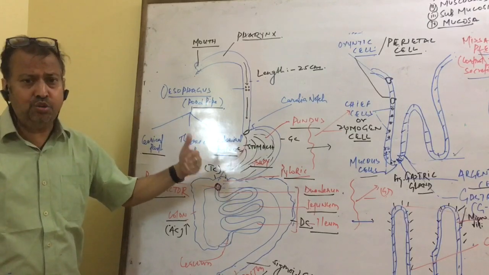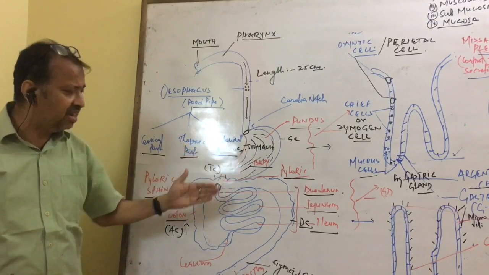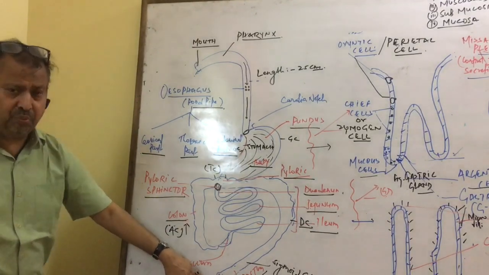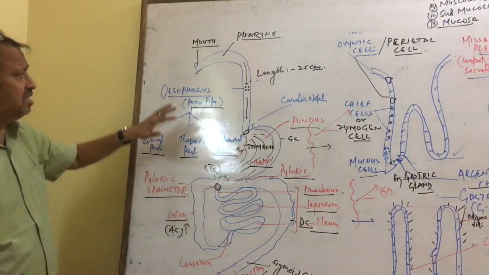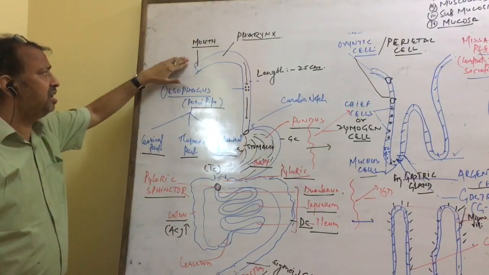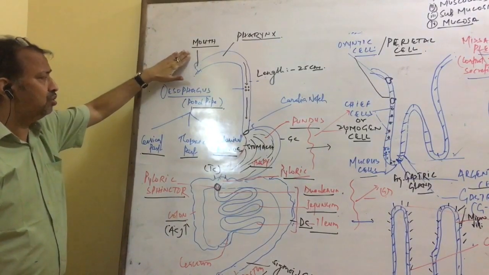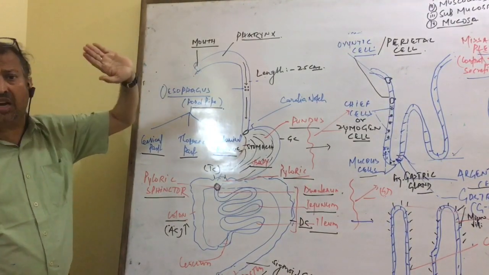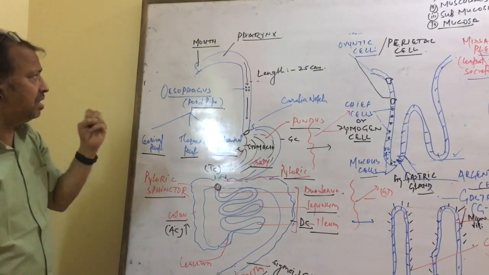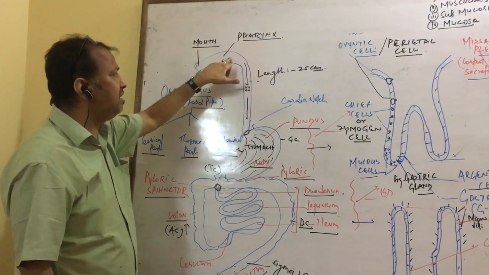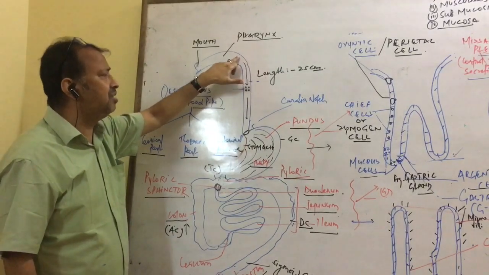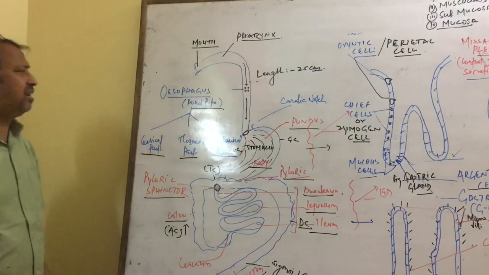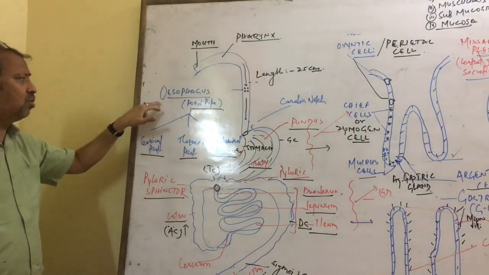The intestine is also differentiated into two parts: the small intestine and the large intestine. Finally, the opening is present, and that opening is called the anus. We already discussed the mouth in the previous class. The mouth is the transverse slit bounded by the lips. Inside the mouth, the tongue and teeth are present, and the mouth leads into the pharynx. The end part of the pharynx is called the nasopharynx, which leads into a tubular structure called the food pipe, also called the esophagus.